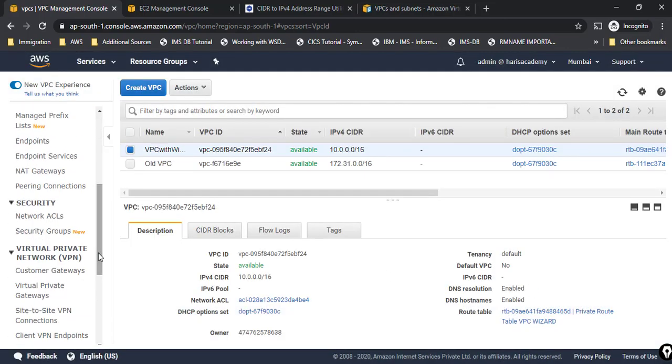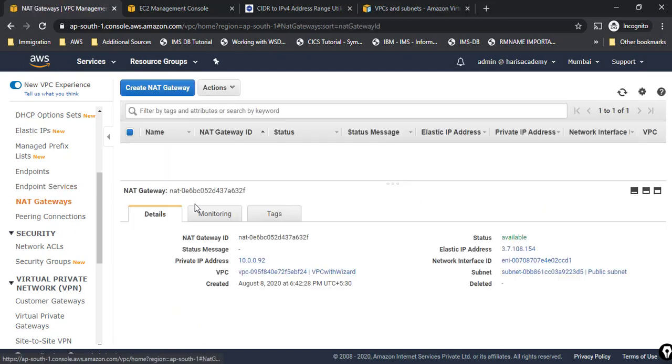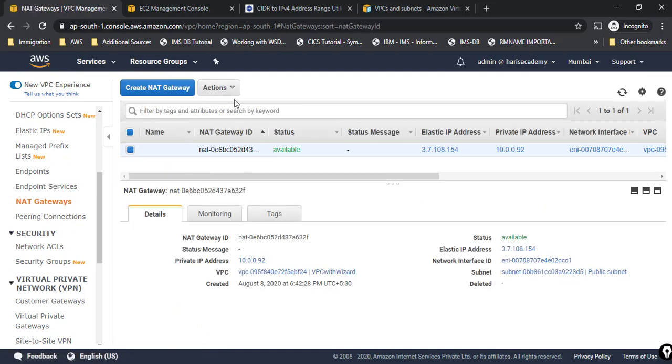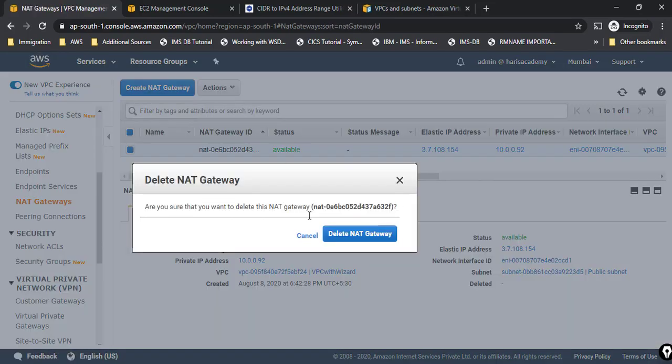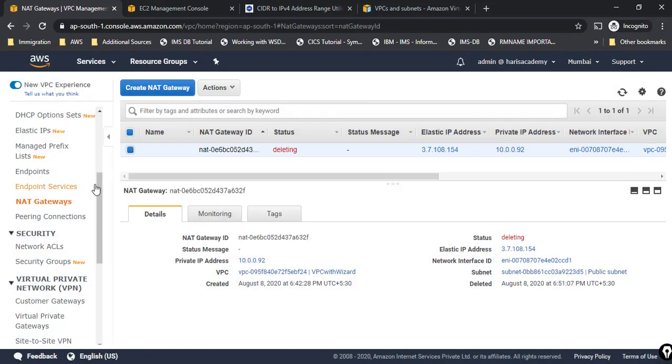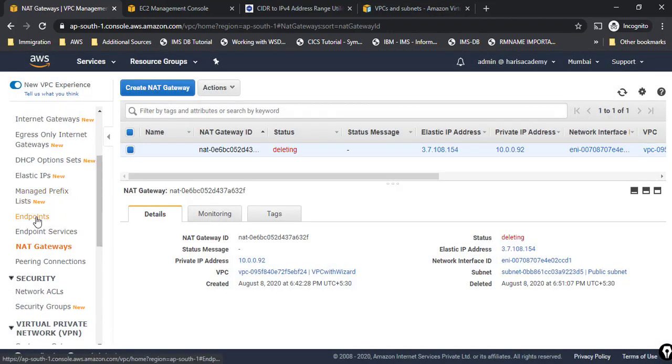So let me do one thing. I'll go to NAT gateway and then I'll try to delete it. First I'll delete the NAT gateway. So this is like undoing things. If you don't want to incur any extra charges, you have to undo it.